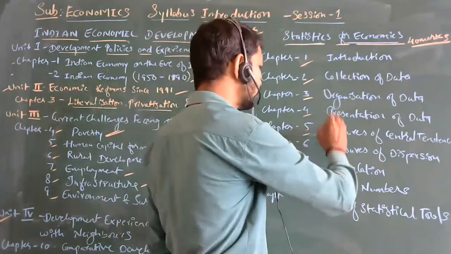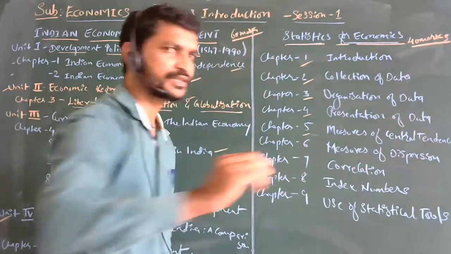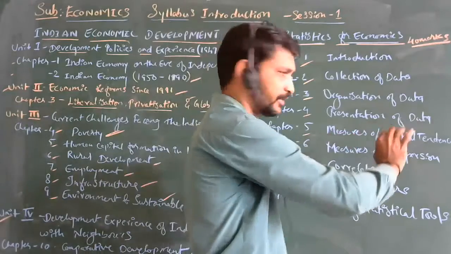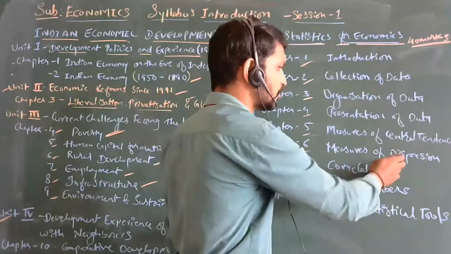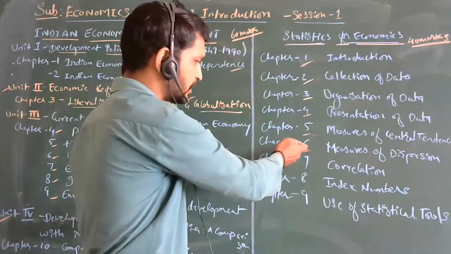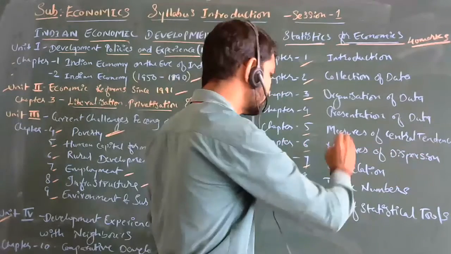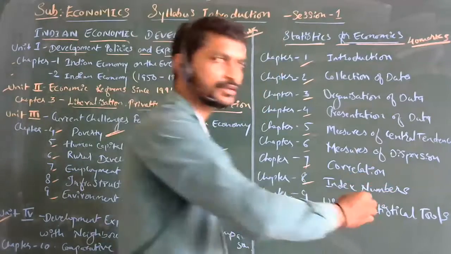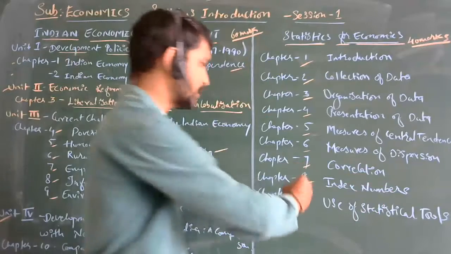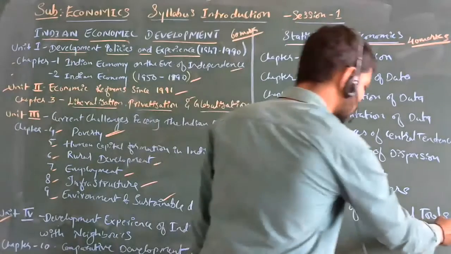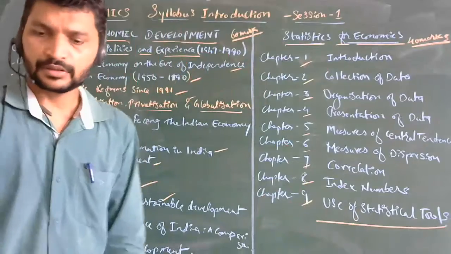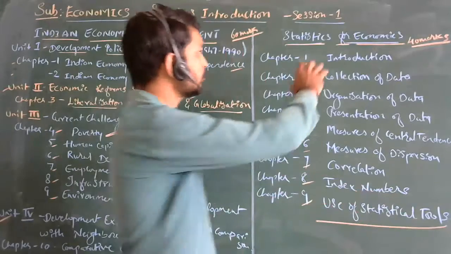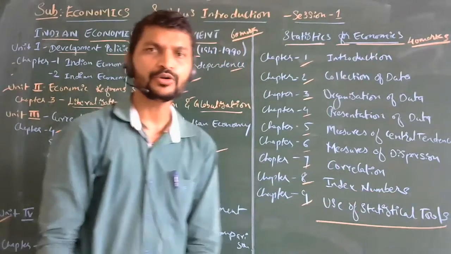Then measuring central tendency. The fifth chapter covers central tendency. Average, mean, mode, and median will be calculated here. Then measures of dispersion we will discuss in the sixth chapter. Then the seventh chapter is correlation, and the eighth chapter is index numbers. We will see how we use these in statistics. Then the uses of statistical tools in economics. That's what statistics for economics is about.